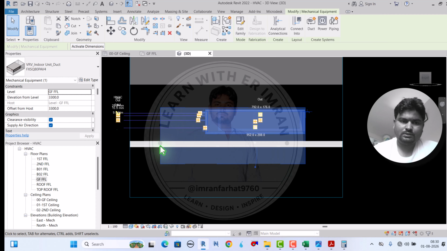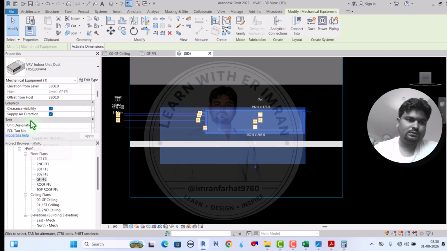See, this one is the clearance of the unit. What does clearance mean? It means that we cannot install or pass anything except the HVAC system through this zone. So this is the reason we provide the clearance. Now we can turn off the clearance visibility for now.